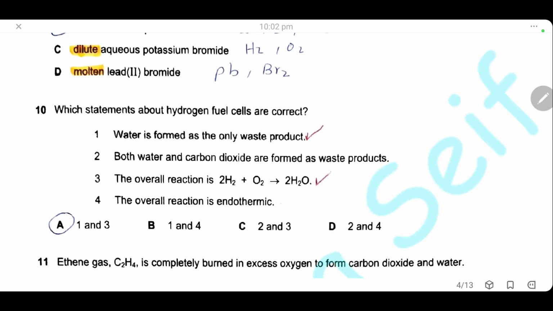Question 10. Which statements about the hydrogen fuel cell are correct? Water is formed as the only waste product. This is correct. Both water and carbon dioxide formed as waste products. No, carbon dioxide is not produced from the hydrogen fuel cell. This is wrong. And the overall reaction is 2 hydrogen react with oxygen to form 2 molecules of water. This is a correct statement. The overall reaction is endothermic. This is wrong because the reaction is exothermic. So we have only 1 and 3 as correct answers, and the answer will be A.